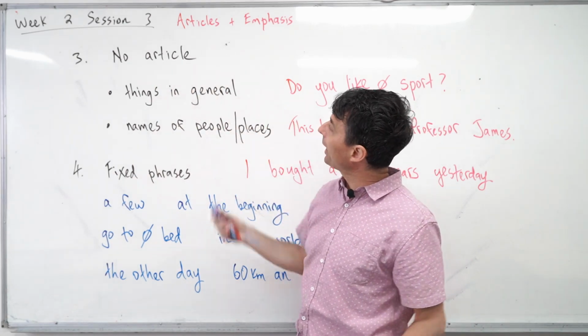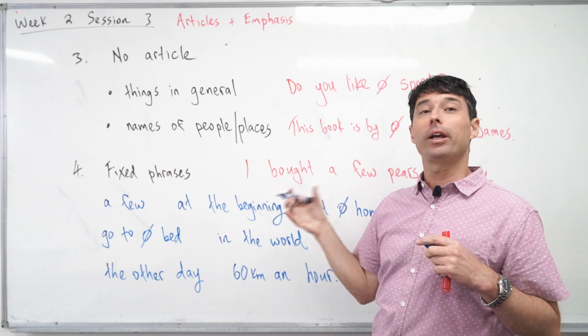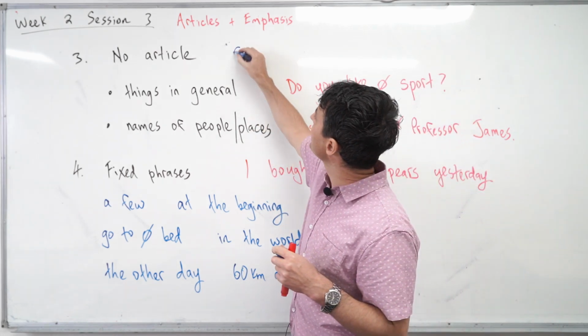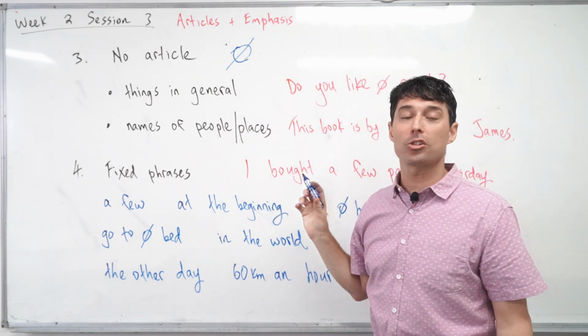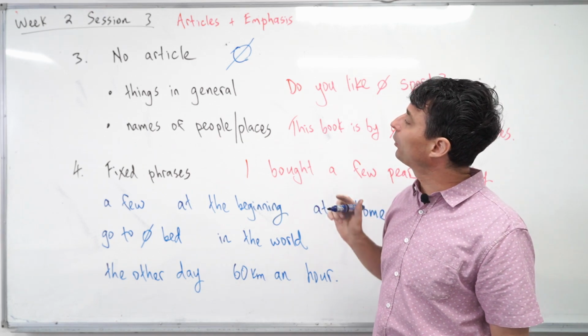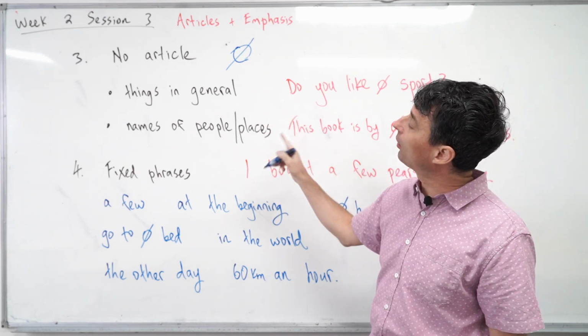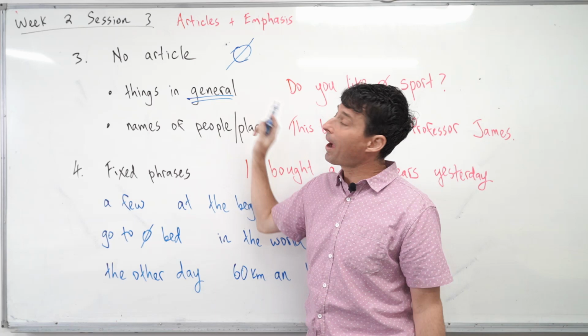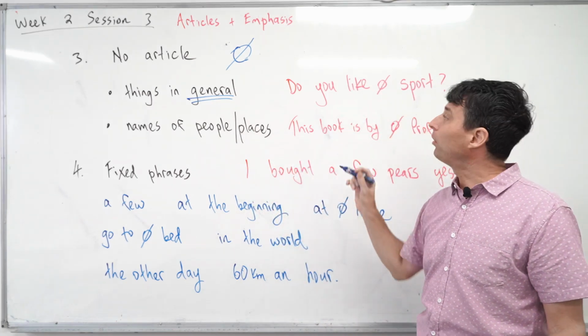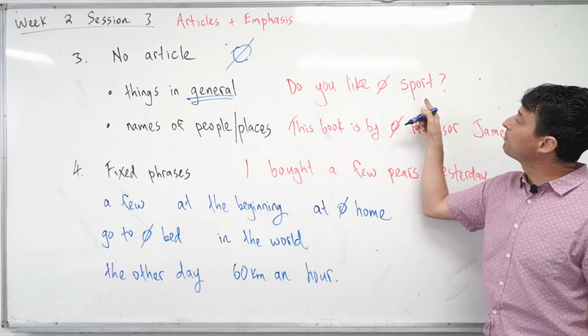The next one we need to look at is zero article. If we're going to draw zero article inside a sentence, it's going to look like that, a circle with a line through it. Let's take a look at the 2 ways to use zero article. The first way is to talk about things in general. For example, do you like sport?